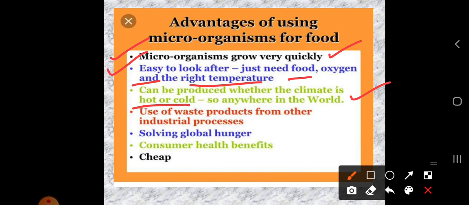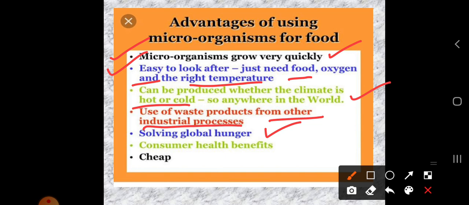As well as use of waste products from other industrial processes. Sometimes waste products can also be used in the industrial process. And next is solving global hunger: whoever requires food can get food easily.